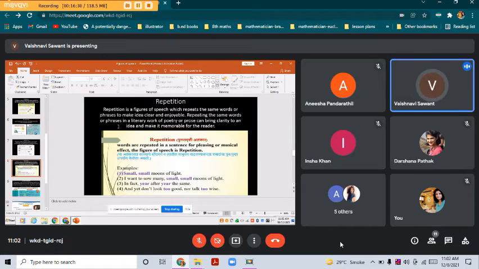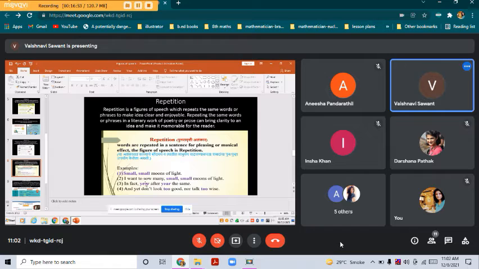Now you can see the examples of repetition. First, I will read: words are repeated in a sentence for pleasing or musical effect. The figure of speech is repetition. Repetition also provides some musical effect to a poem or any content. What are the examples?